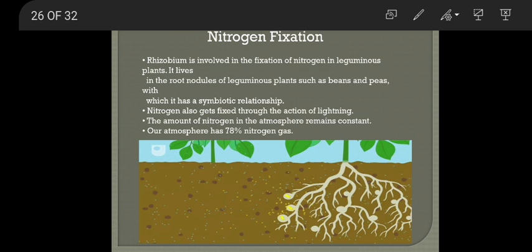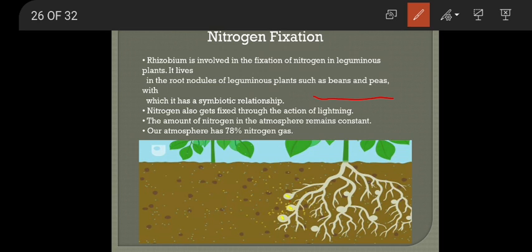As you have already learnt in the previous class as well as in the chapter on crop production, nitrogen present in the atmosphere is converted into a solid soluble form by a certain kind of bacteria present in the root nodules of leguminous plants such as peas and beans.